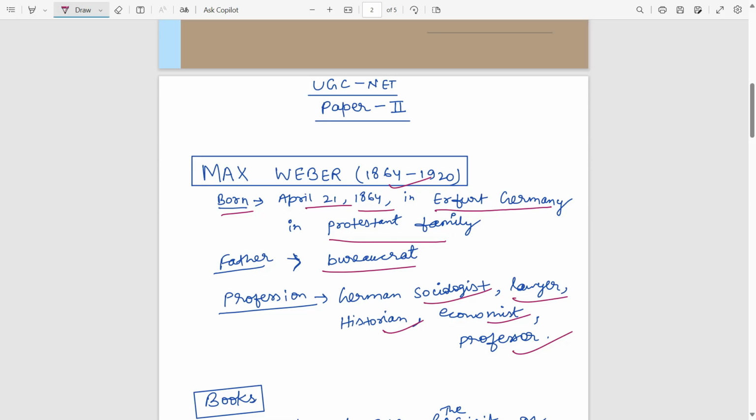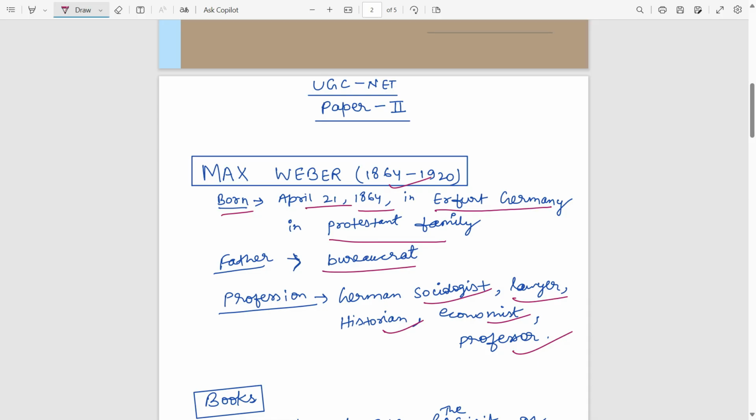Here we will see that due to his family background, his mother was a Calvinist. Calvinist means a saintly person, an ascetic person. She was living the life of an ascetic woman, but his father was a pleasure-taking kind of person. So there was a disagreement between his mother and father.